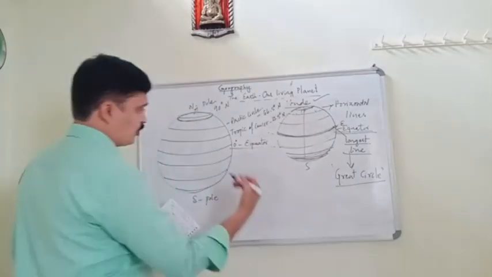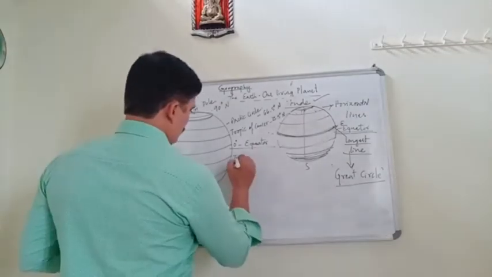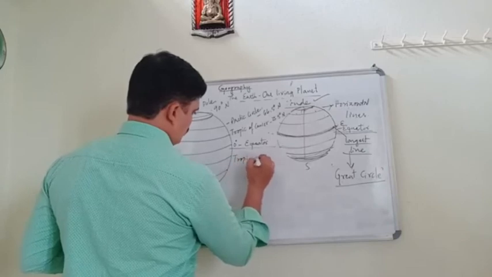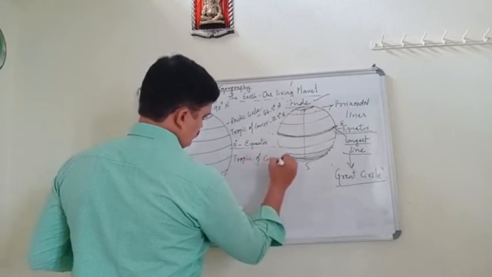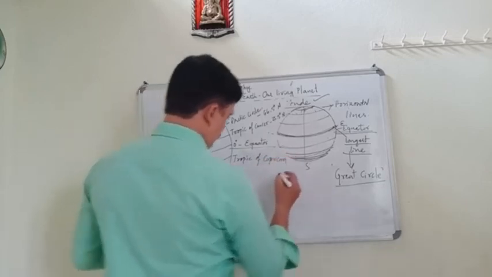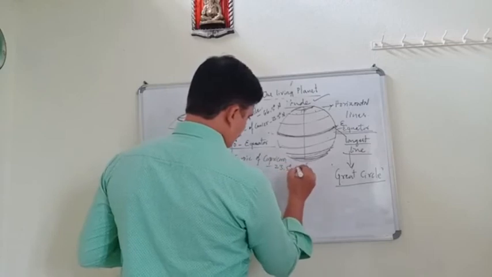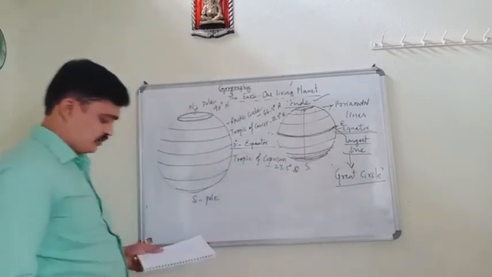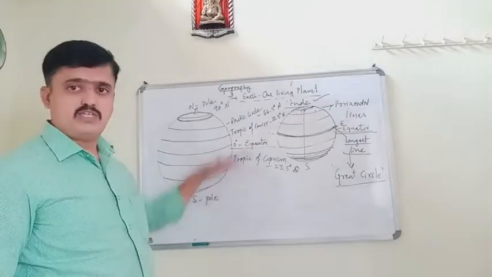And when we come to the south part of the equator, here is the Tropic of Capricorn. Tropic of Capricorn represents 23.5 degree south, because this is south of the equator.